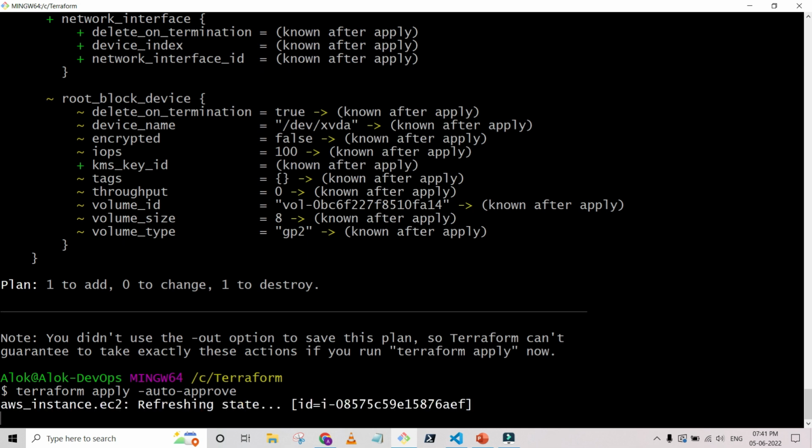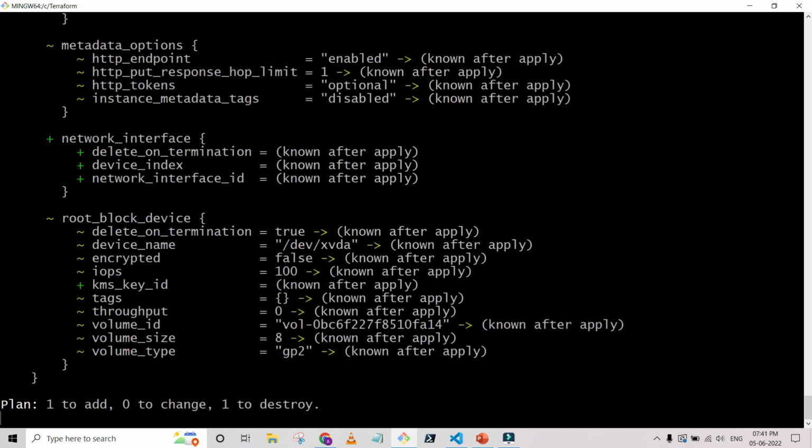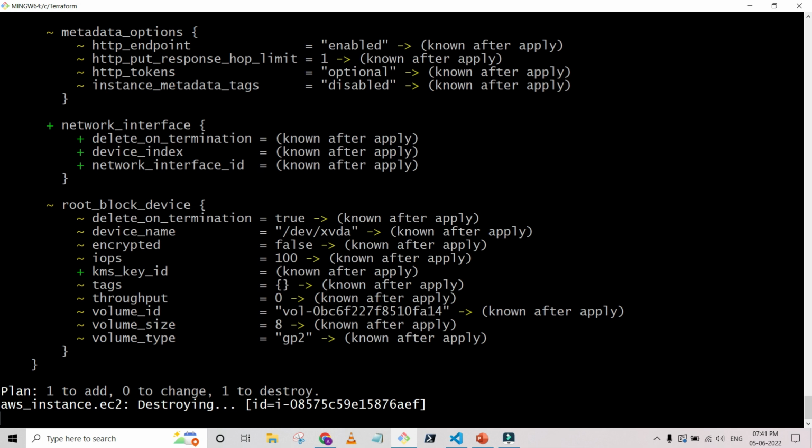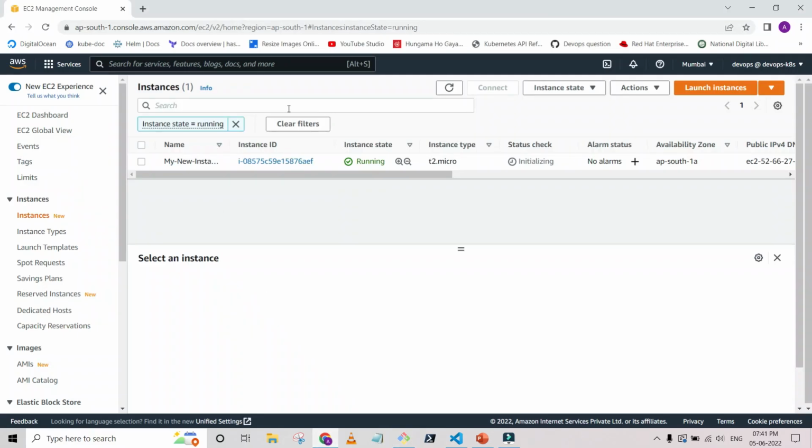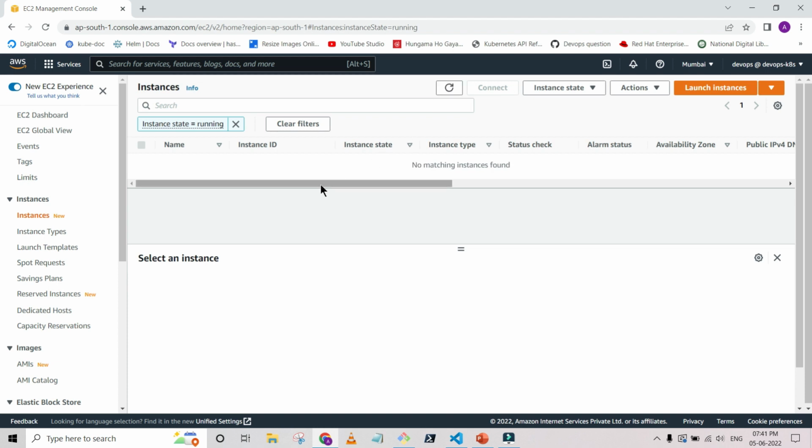So what is currently going on? Now it's refreshing the state. The AWS instance is refreshing, checking whether there are any modifications before seeing the plan and applying the changes. Now it says that it's destroying. It's still destroying. So our instance is now dropped. You don't find any instance because I set the flag as running. It will show only running things. So it dropped the instance. This is the default nature. It dropped the instance first and then it is going to create in 1B.